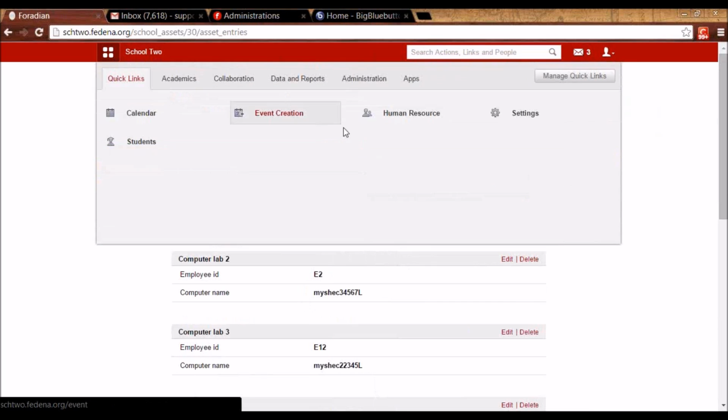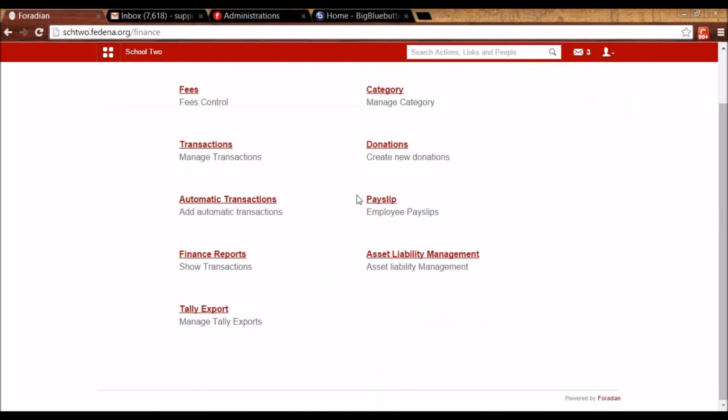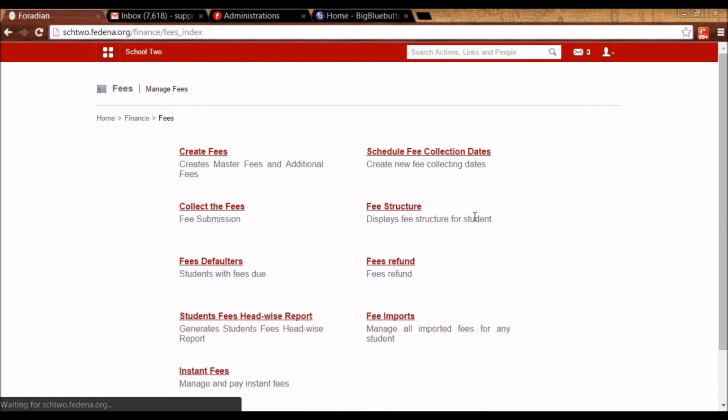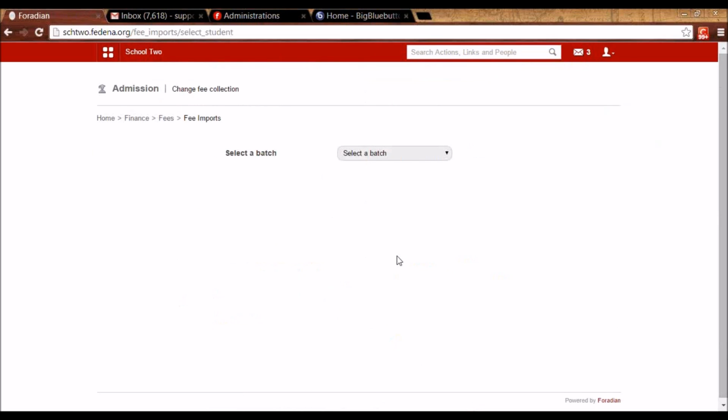Then we are going to see some finance related plugins now. So we have to go to administration, finance, and fees. And under fees, you will see fee imports as one of the plugins. Fee import is used when there is a student who is joining a batch after the fee collection of that batch is already scheduled.